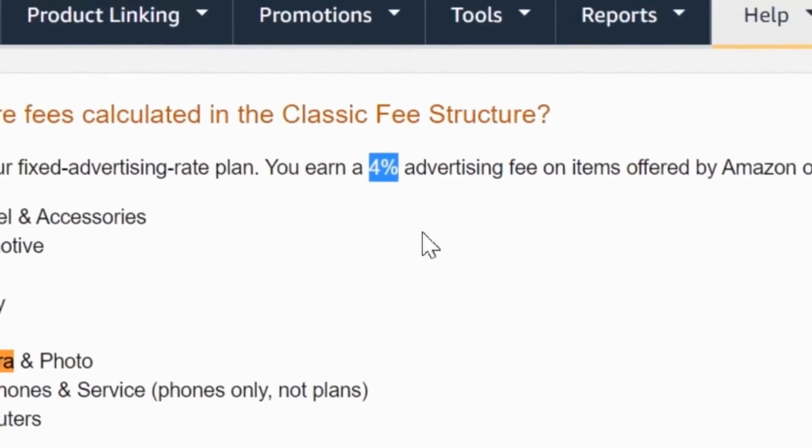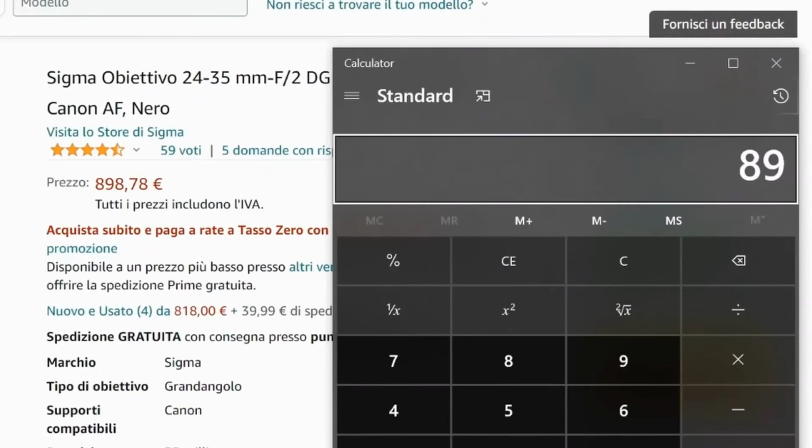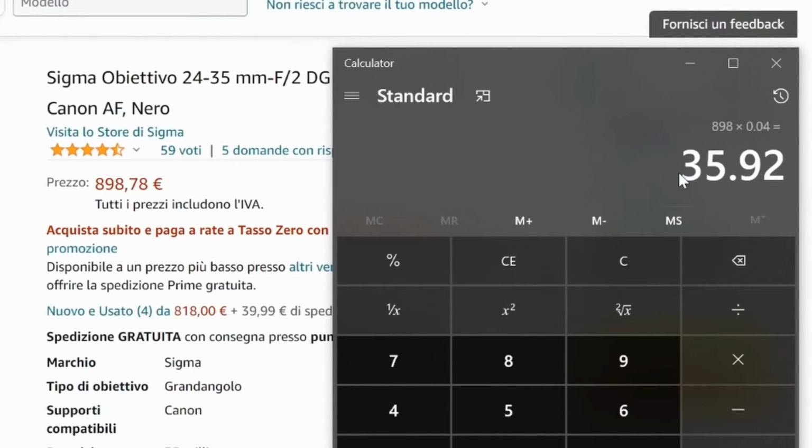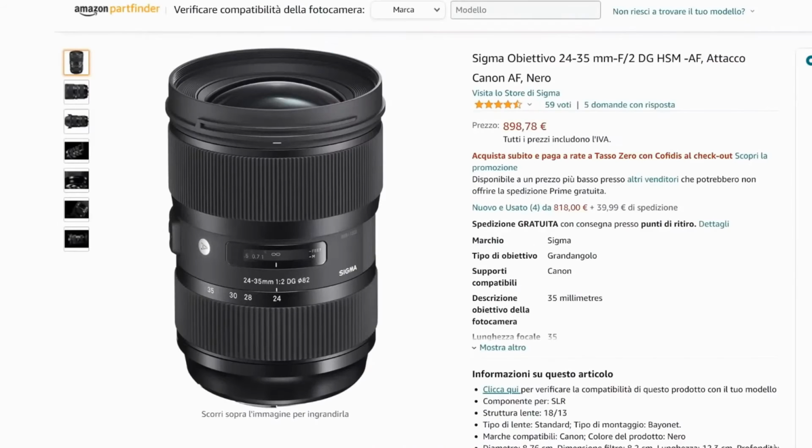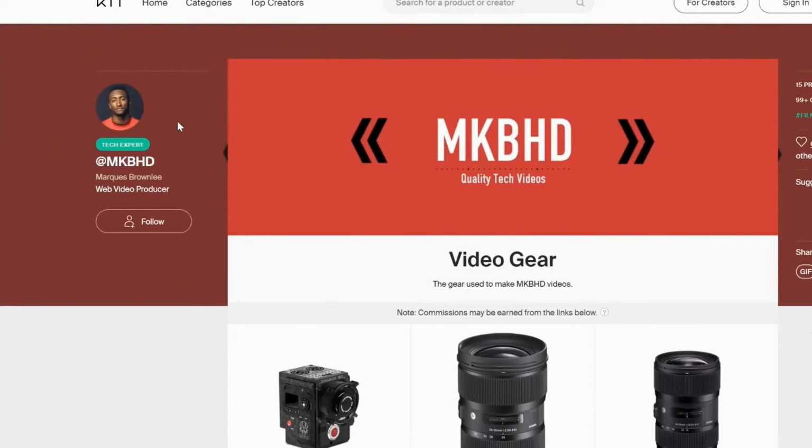So let's take your favorite tool, the calculator. 898 times 4% is about 36 euros, which is about $42 a sale. Now obviously MKBHD shows his face. He talks into the microphone and does very well by doing so. Some of you guys may have been asking me, what niche can I do without talking into the microphone and also without showing my face?